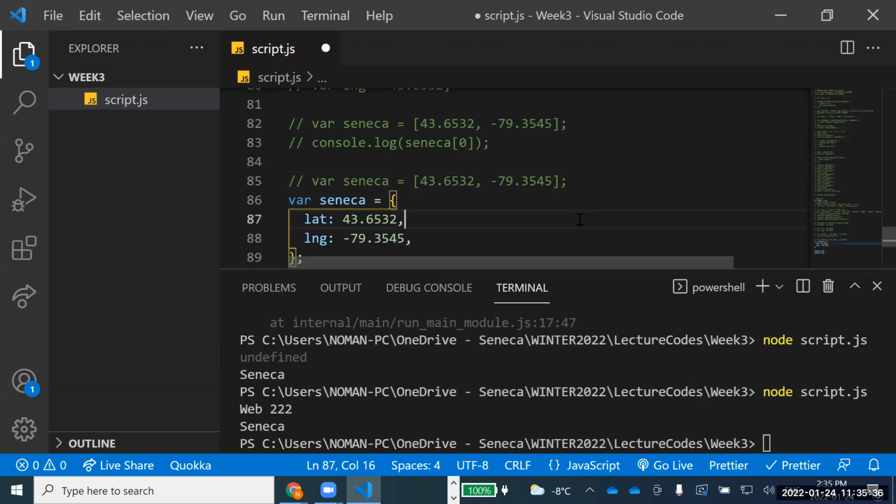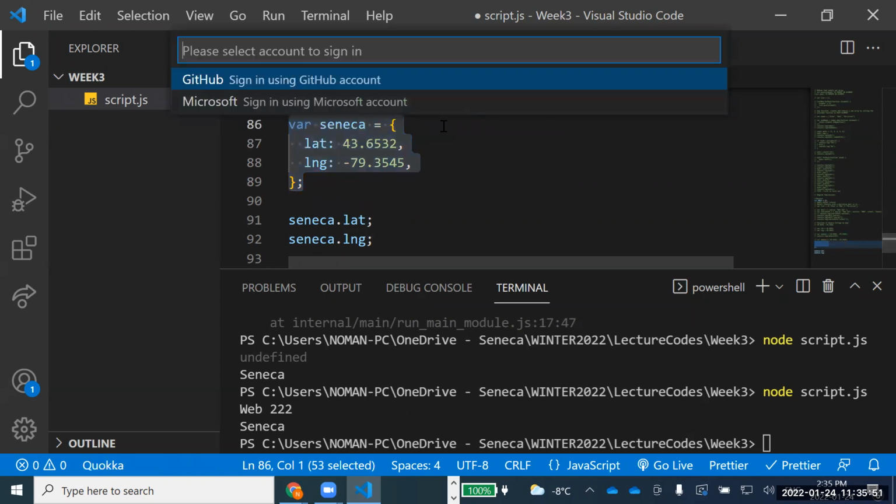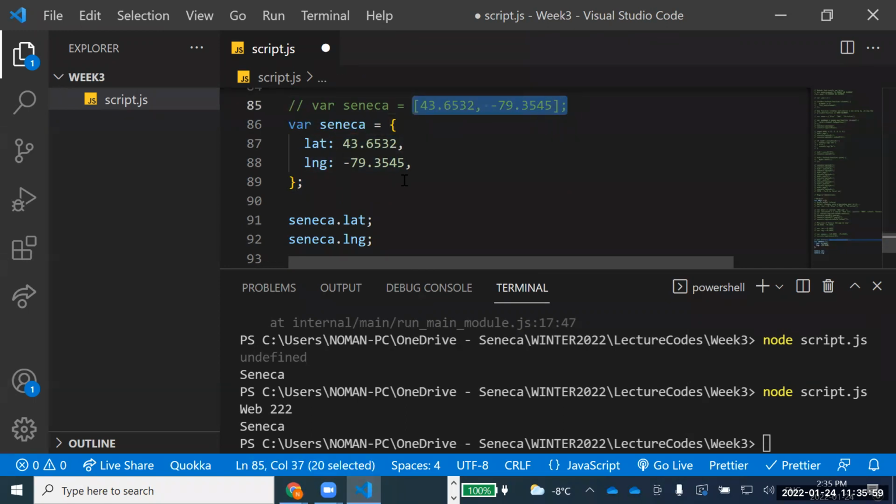So these are the two ways of defining one thing. Which one is easier, which one can I remember more easily? This one, because I have got a reference to the name. Rather than having the index number, I will have the latitude and longitude names over there. So rather than defining them in an array, I can just define them like that.